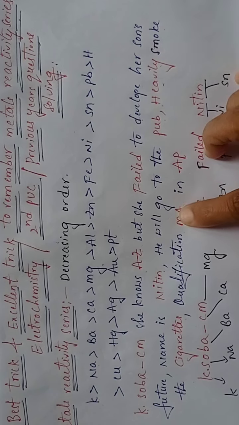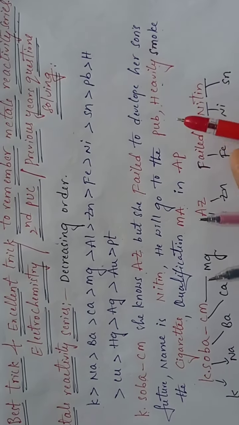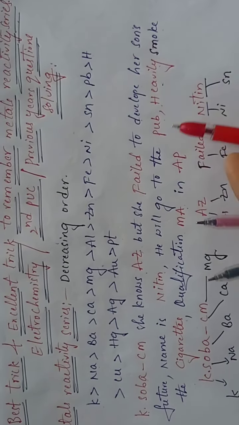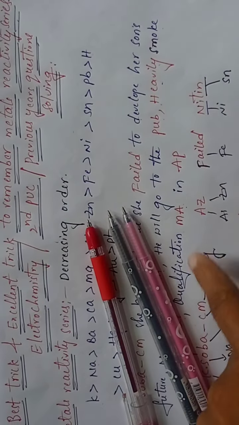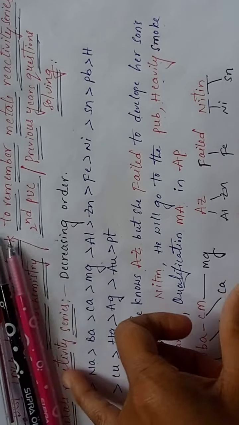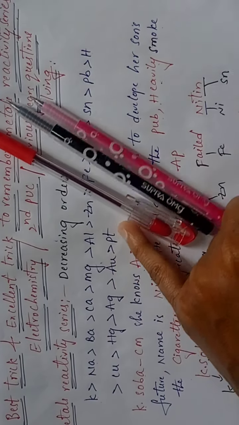And where did he study MA, where did he complete it? In Andhra Pradesh, AP. Now you take AP. A indicates what, students? Gold. And P indicates platinum. Now all the elements we got: potassium, sodium, barium, calcium, magnesium, aluminium, zinc, iron, nickel, tin, plumbum, hydrogen, copper, mercury, silver, gold, platinum.